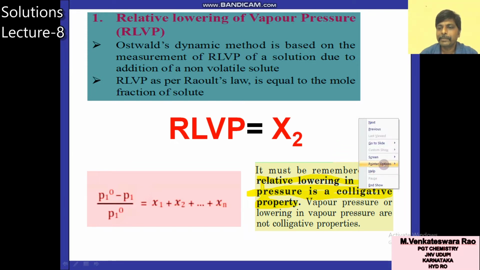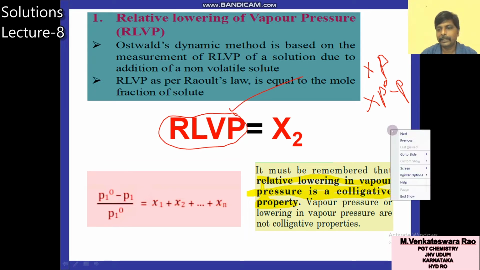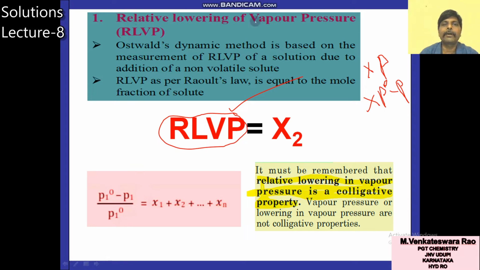Vapor pressure means P, lowering of vapor pressure means P naught minus P. These two are not colligative properties. Only relative lowering of vapor pressure is a colligative property. You know that colligative properties depend on the number of particles but not on the nature. The first colligative property is relative lowering of vapor pressure.